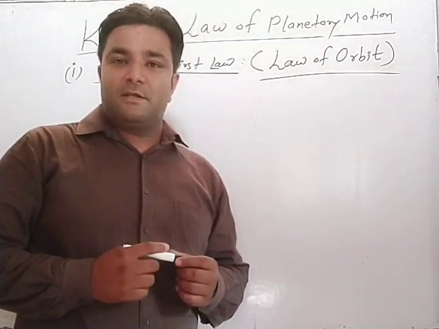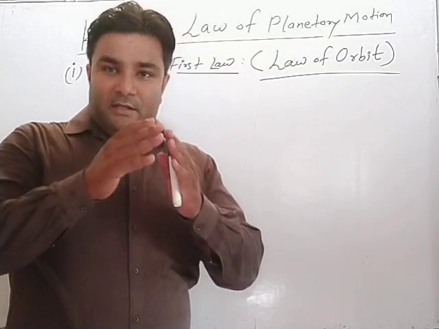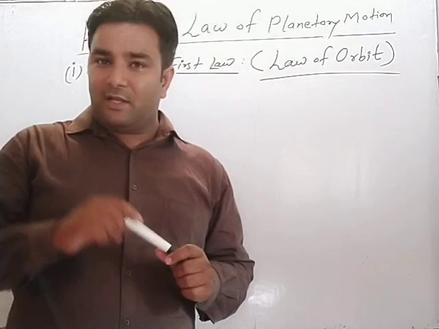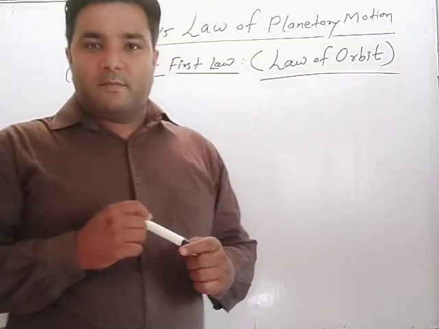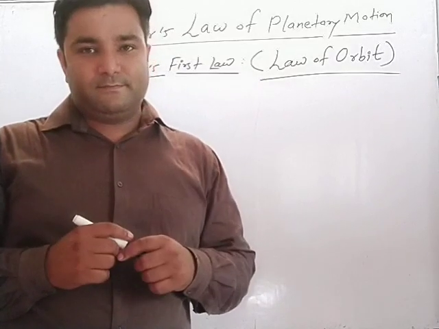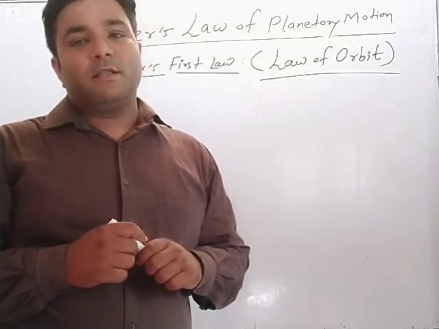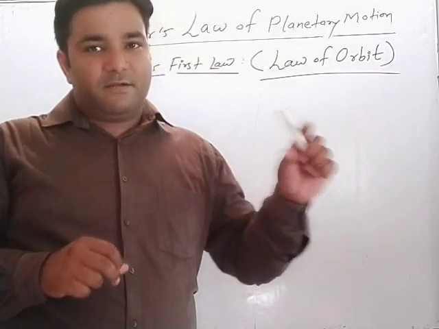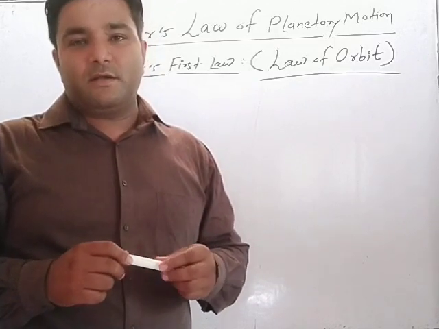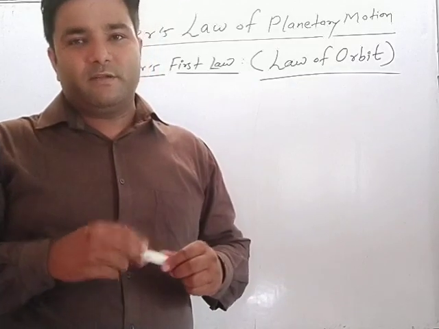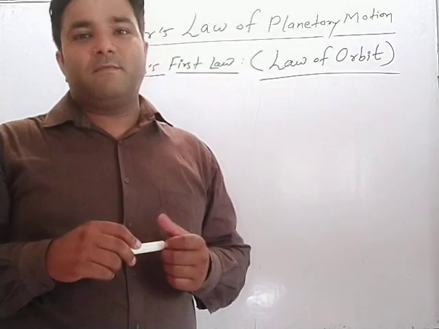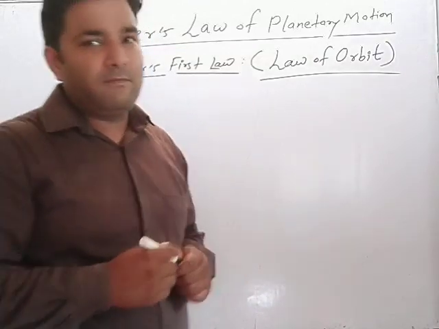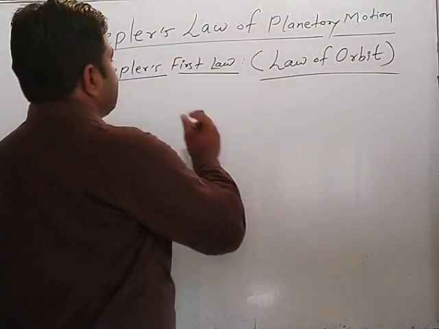And ellipse means a distorted shape of a circle. In a circle you all know there is one center, but in the case of an ellipse there are two centers, and the two centers here have the names F1 and F2. Why F1 and F2? Because these are taken as focus, and whenever there are two, there is the concept of foci, or you say the plural of focus. Foci is the plural of focus. See the concept of Kepler's first law.